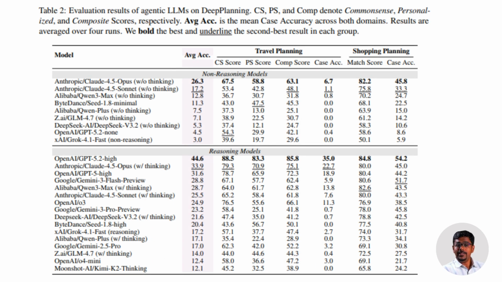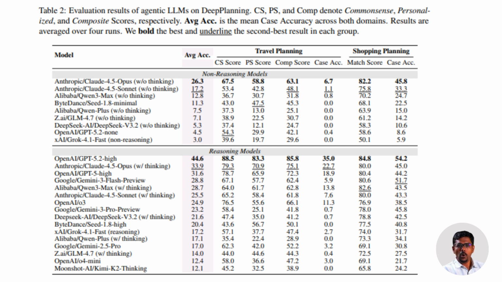No LLM judges another LLM. Everything is rule based. Travel plans are checked for time feasibility, route consistency, business hours, budget accuracy. Shopping carts are checked against ground truth. One mistake, zero case accuracy. This is brutal and intentional.